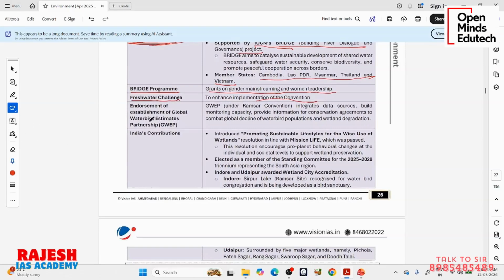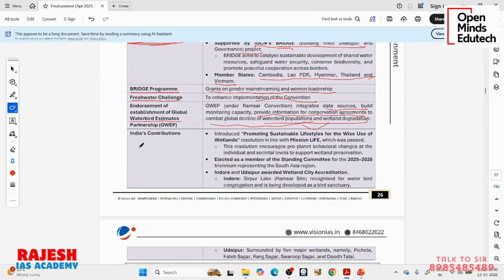Endorsement of the establishment of the Global Waterbird Estimates Partnership. We are talking about waterbirds, those birds which are dependent on waters or wetlands, so very closely linked to our wetlands initiative. Estimates means they are calculating. It is integrating data resources, building monitoring capacity, and providing information for conservation agreements to combat the global decline of waterbird populations and wetland degradation.